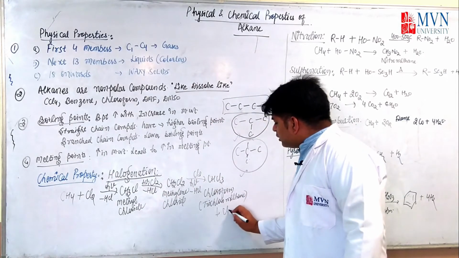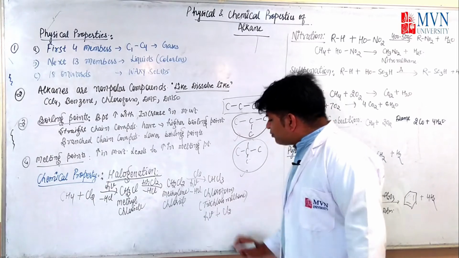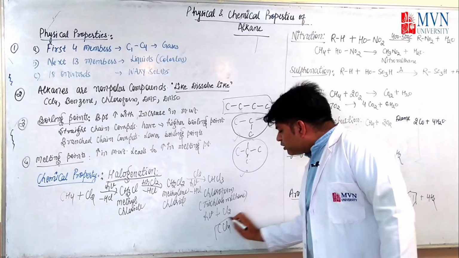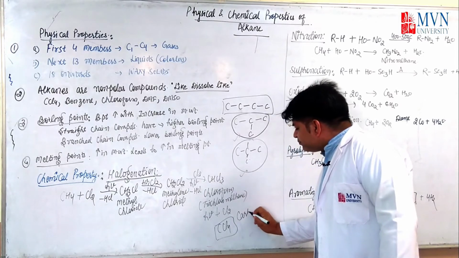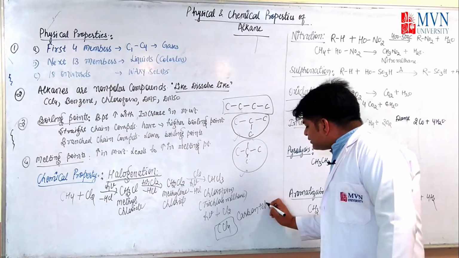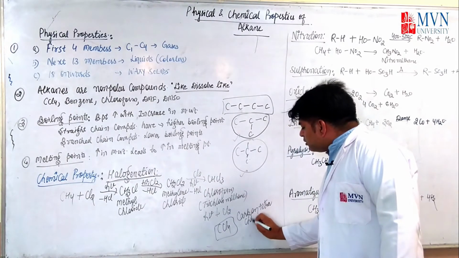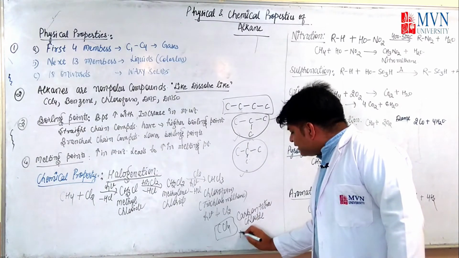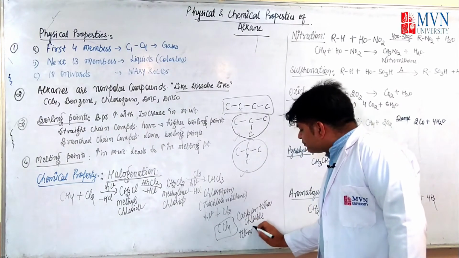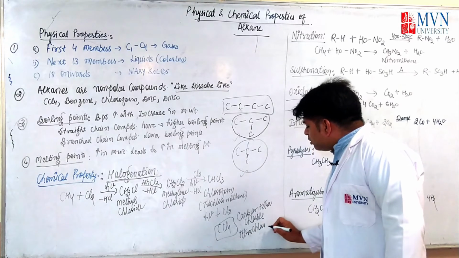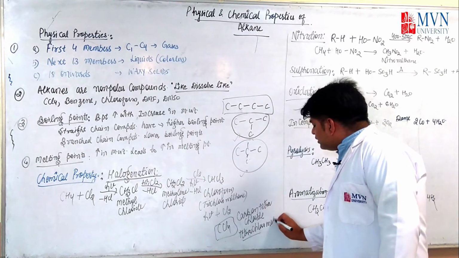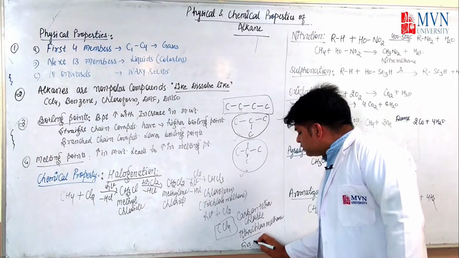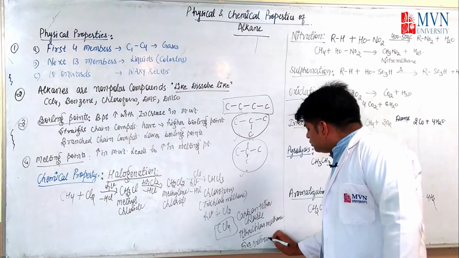Again, chlorination in the presence of sunlight. Here you see CCl4, carbon tetrachloride. Carbon tetrachloride is a common name, and tetrachloromethane is the IUPAC name of the compound.